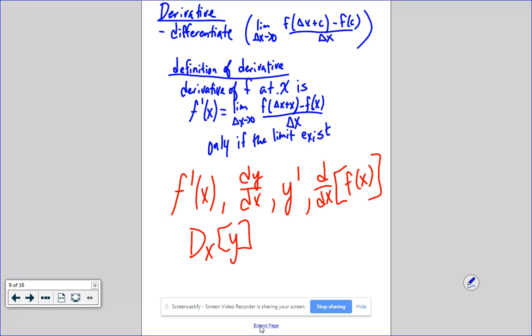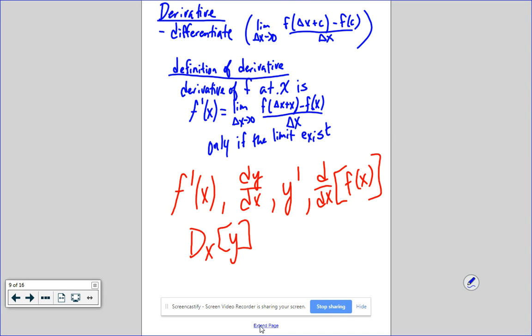The definition of a derivative, as written in a calculus book, is f prime of x. You're going to see me write derivatives from now on as f prime. F prime of x equals the limit as delta x approaches 0 of f of x plus delta x minus f of x over delta x, only if the limit exists. If the limit does not exist, then it's an infinite slope. The slope does not exist.